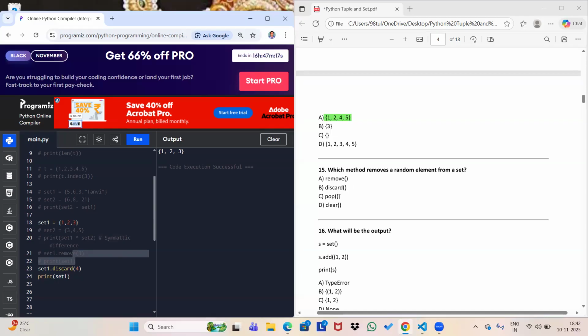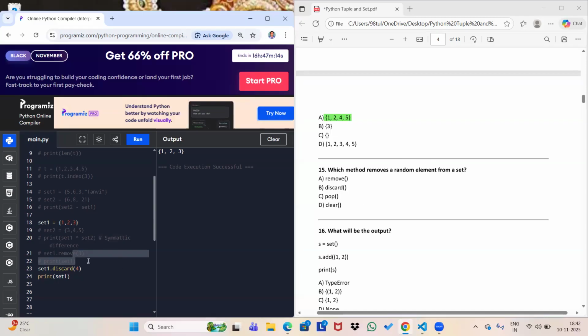And pop. Pop will remove a random element. Suppose I am using the pop function here. I am using pop. Then what will happen? Oh, I have to give parenthesis also, no? Okay. So let's run the program.